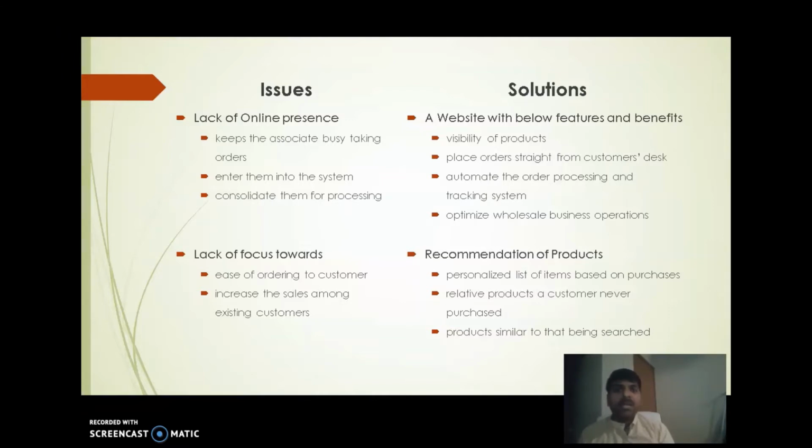And so one idea for that is definitely the recommendation of products, which is what worked in this Capstone project here. So through this, what we are trying to achieve is, one, personalizing the list of items based on their purchase. So showing them the list of what they are really purchasing a lot, and based on that, we can make the customer place the orders very easily and straightforwardly. Get into the website, click the item which they are purchasing a lot, which is shown on the web page, and then just go ahead and complete the ordering.